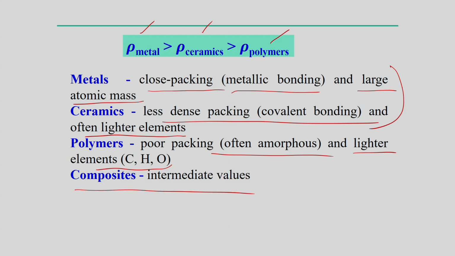So, the purpose is that by looking into the crystal structure, if you know for a particular metal, or whether it is polymer or ceramics, what type of atomic arrangement it follows, and the crystals are from what type of atoms, whether heavier atoms or lighter atoms, we can practically estimate the density of this particular material by looking into its crystal structure. Of course, if we know the FCC, BCC or HCP crystal structure, we can easily estimate the theoretical density of a particular material, that is also possible.